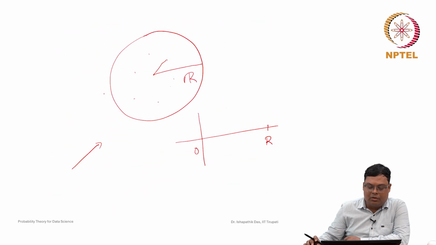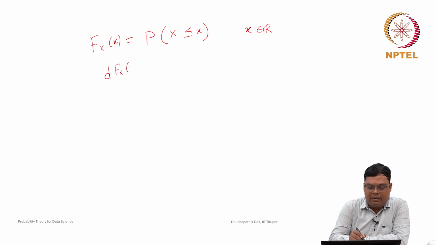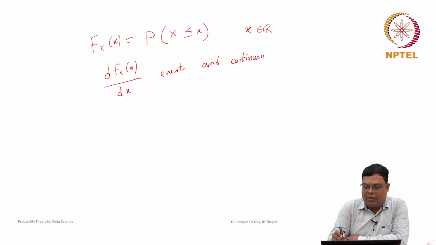So, what it is saying is that this F_X(x), the cumulative distribution function, defined for x belonging to the real numbers, is not only continuous, its derivative exists, and this derivative is also continuous except at a finite number of points.